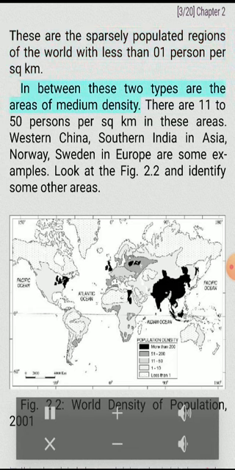In between these two types are the areas of medium density. There are 11 to 50 persons per square kilometer in these areas. Western China, southern India in Asia, Norway, Sweden in Europe are some examples. Look at Fig. 2.2 and identify some other areas. Fig. 2.2. World Density of Population, 2001.